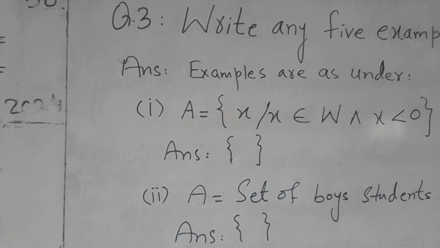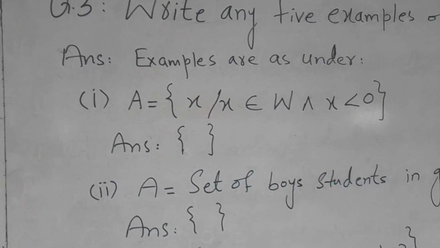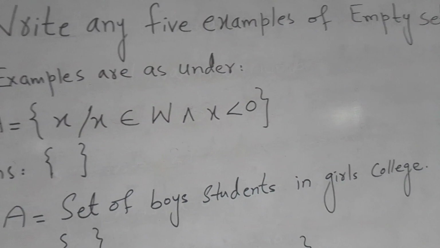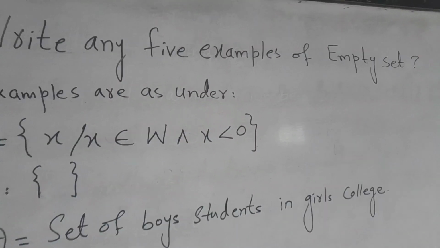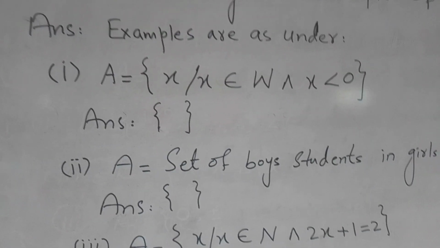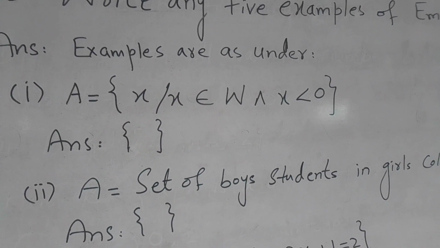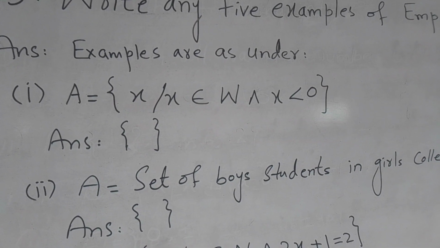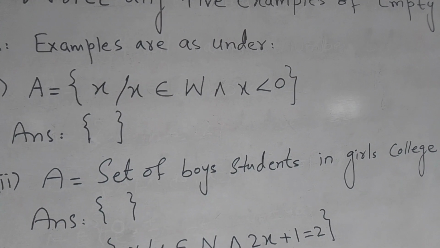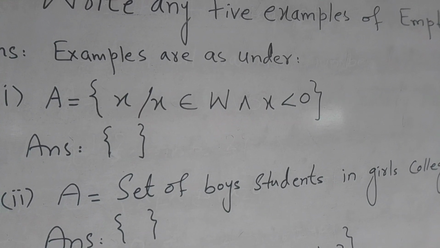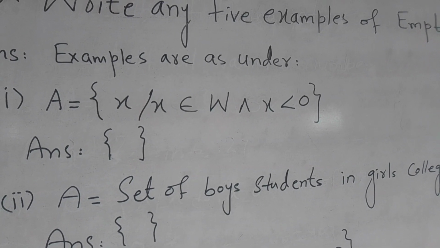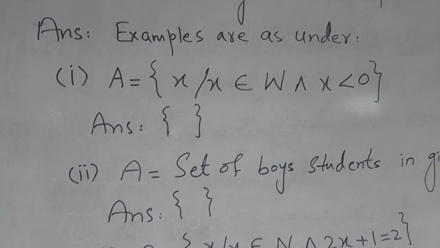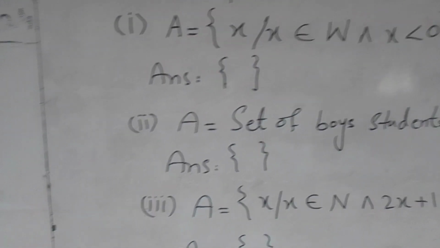Number first, set A is equal to {x such that x belongs to the set of whole numbers and x is less than 0}. We know that whole numbers start from 0, 1, 2, 3 and so on. No number is less than 0 in the set of whole numbers, so it becomes an empty set.